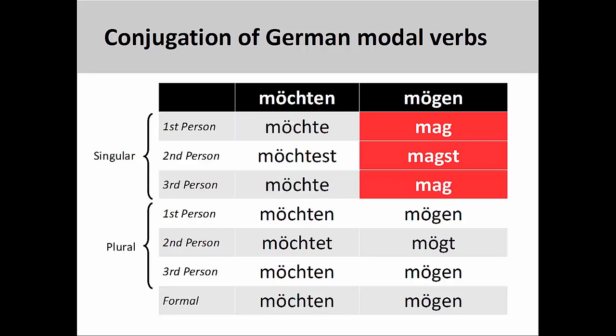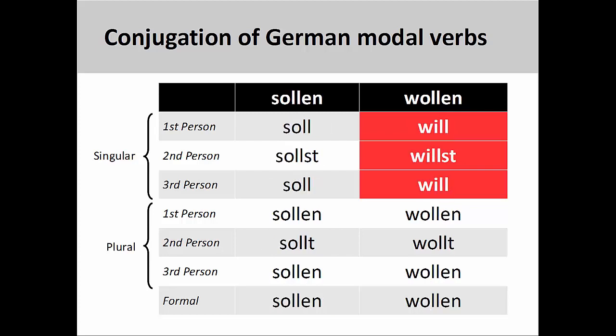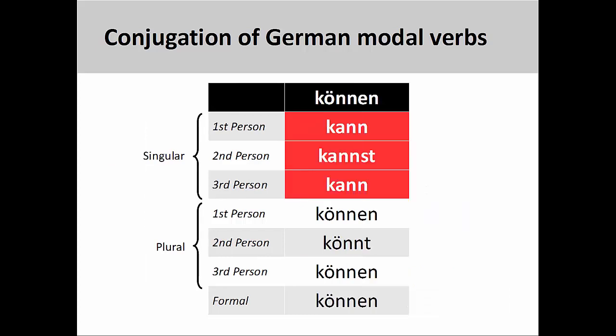The stem vowel in the modal verb möchten does not change in either the singular or the plural. However, the stem vowel in the modal verb mögen changes from o umlaut to a in the singular and goes back to o umlaut in the plural. The stem vowel in the modal verb sollen does not change in either the singular or plural. The stem vowel in the modal verb wollen changes from o to i in the singular and goes back to o in the plural. Finally, the stem vowel in the modal verb können changes from o umlaut to a in the singular, but goes back to o umlaut in the plural.